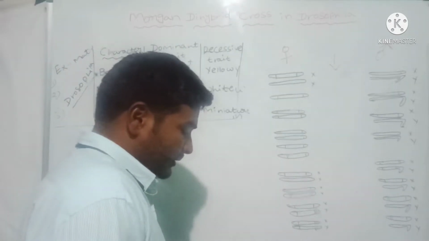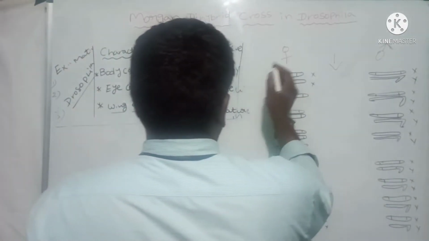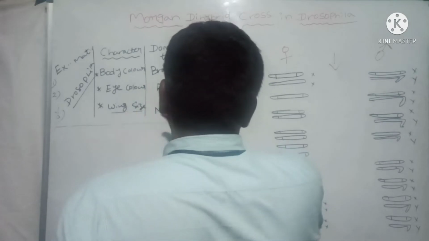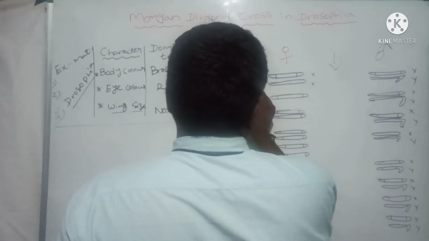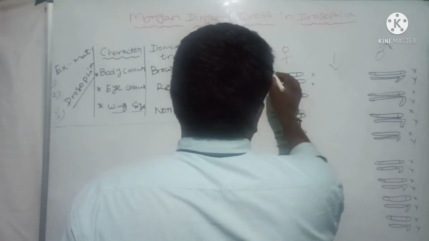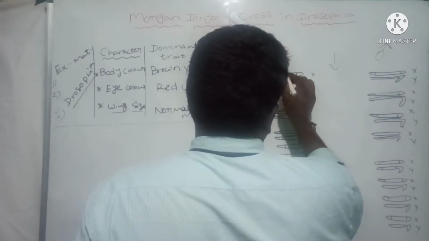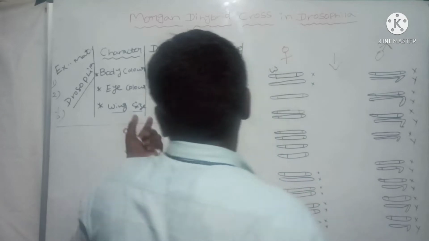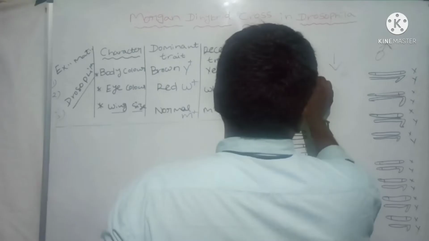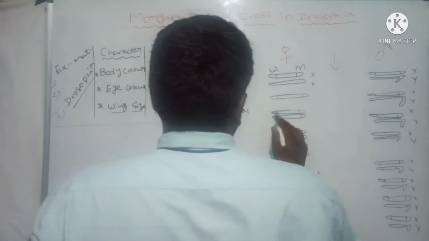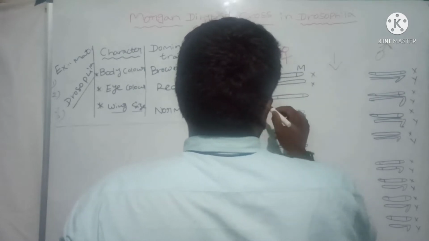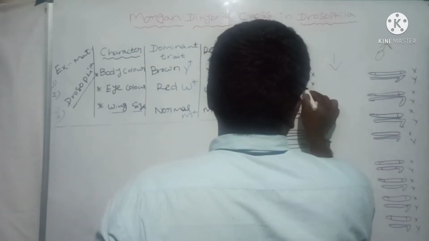From this, the female has white eye color with miniature wing size, so white and miniature.